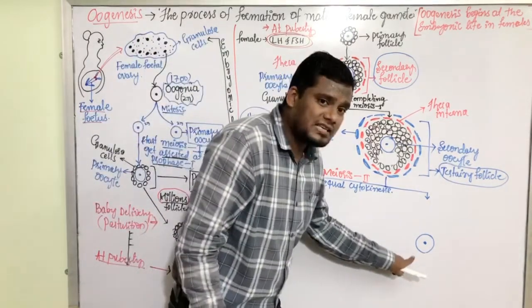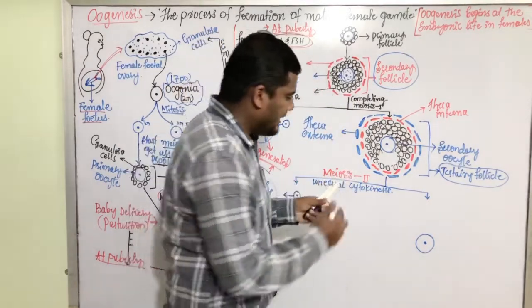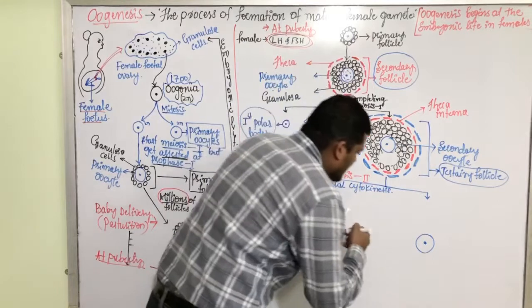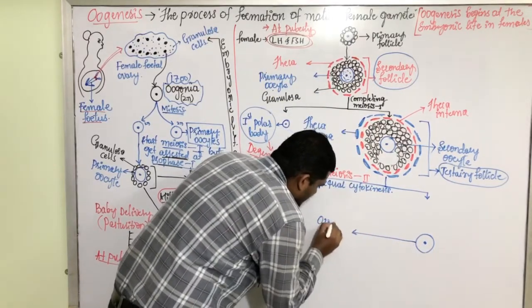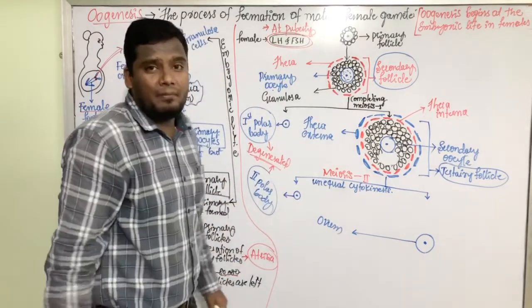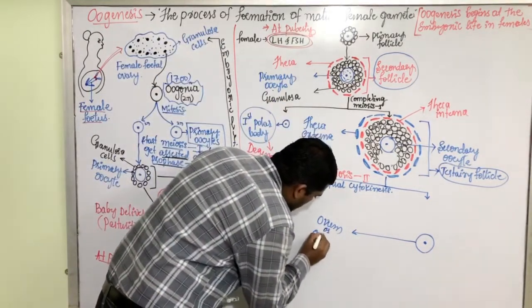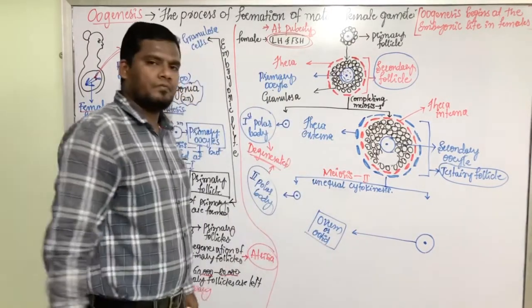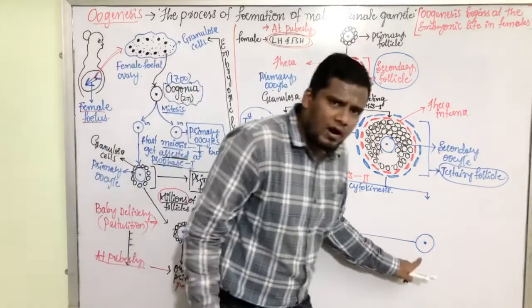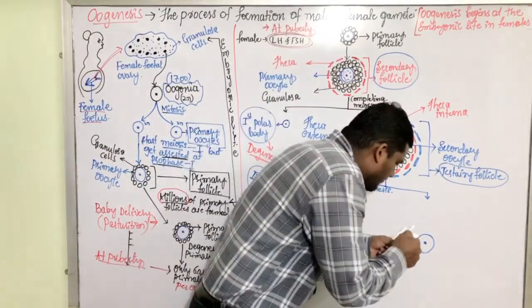Now this cell which is formed by the meiosis 2, it is being called as ovum or mature female gamete. Ovum, or it is also called as ootid or ovum. This ovum is a mature female gamete. It develops